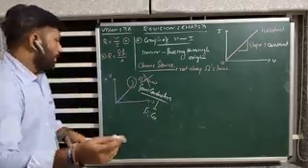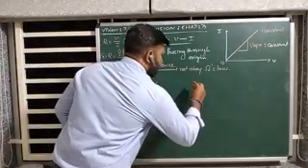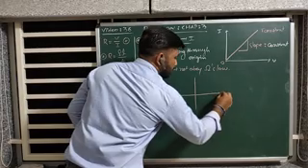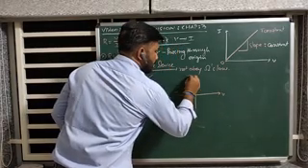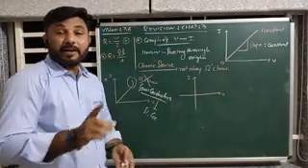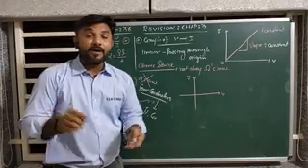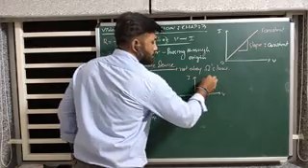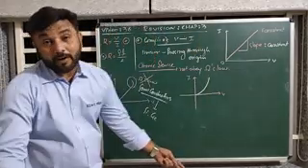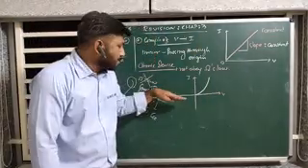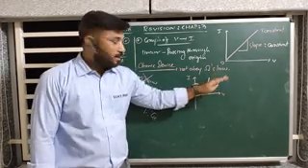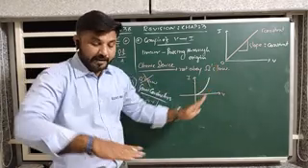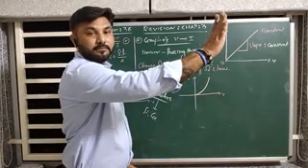Okay, there is one more graph. That graph is like this. If electric potential increases in one direction, the graph will be like this, which is again non-linear. It is a parabolic curve, right? The shape of the graph is parabolic when electric potential increases in any one direction.